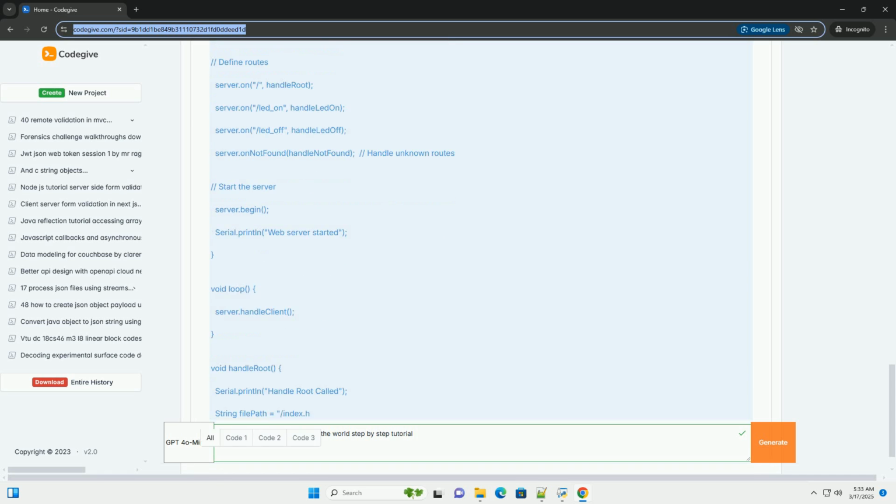5. Control from Adafruit.io dashboard. Create a dashboard in Adafruit.io. Add a toggle switch or button linked to the LED state feed. When you toggle the switch on the dashboard, Adafruit.io will send an on or off message to your ESP32, which will then control the LED.